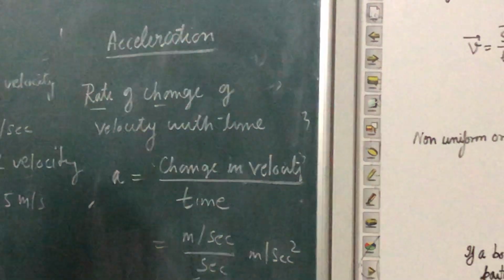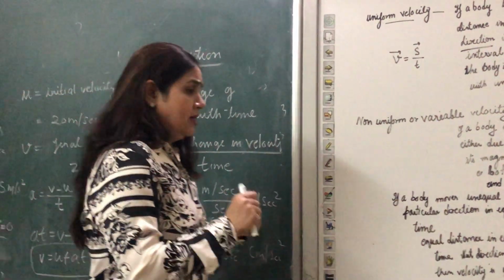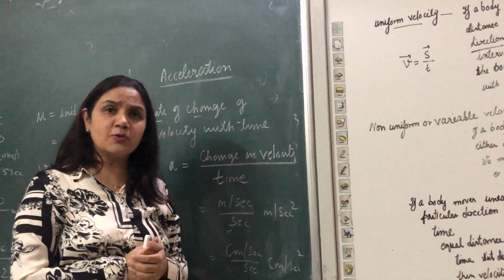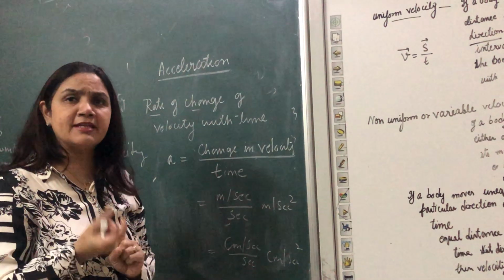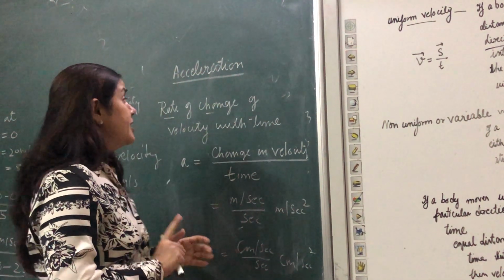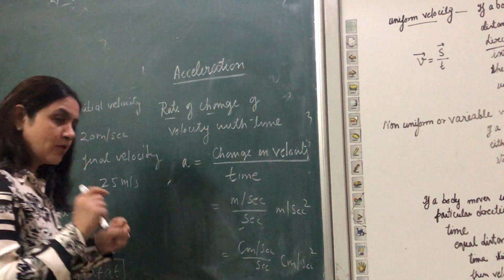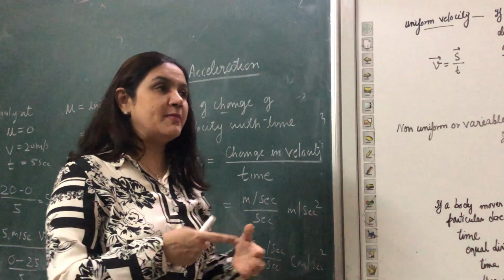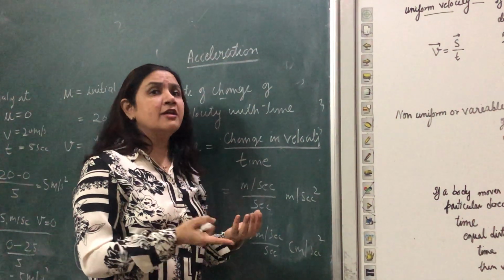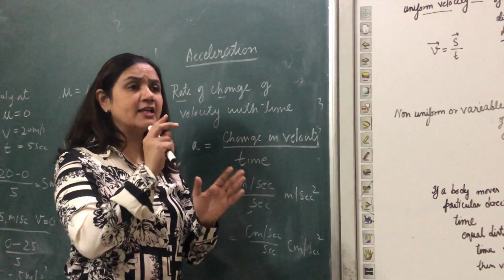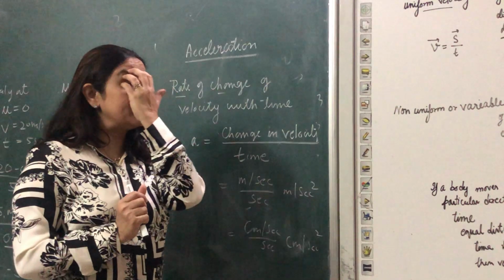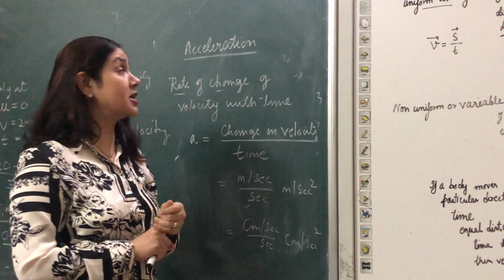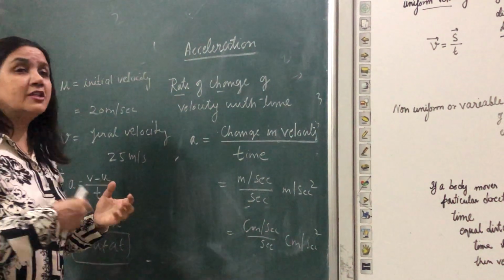Now come to a different topic, that is acceleration. Acceleration means that you are on your scooty and you are going to accelerate. It's a very common word, accelerate. Accelerate means that you are going to change the velocity. When the velocity is changing, that means earlier you were moving at 30 km per hour, now you are moving at 50 or 60 km per hour. Velocity is changing with a time interval.